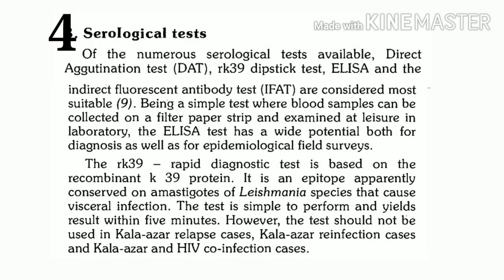Next option that we are having is various serological tests. One of the serological tests we have already discussed, that is RK39 dip stick test, which is the choice for the diagnosis of leishmaniasis. In addition to this test, we can use direct agglutination test, ELISA test, and indirect fluorescent antibody test.